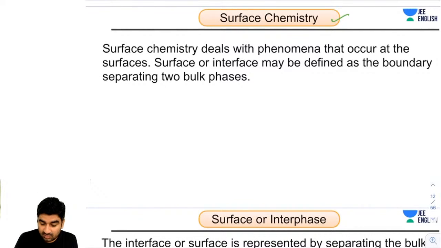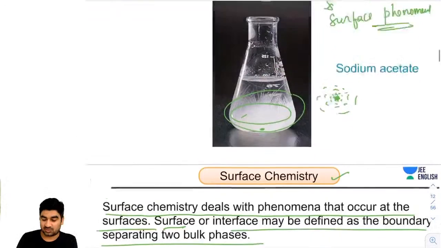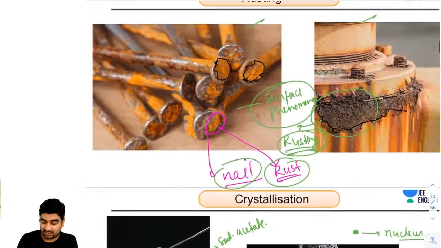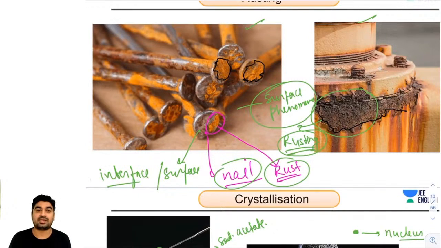Okay guys, so surface chemistry deals with the phenomena that occur at surfaces. Rusting is a surface phenomenon, crystallization is a surface phenomenon, and the surface or interface may be defined as the boundary separating two phases. So guys, what is a surface? Here, this is the surface, and you can also call it an interface. These are the same thing. Basically a surface or interface is some layer or boundary that separates two different substances.